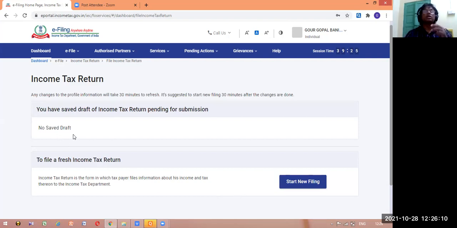It means that earlier we may have partially filled up some return online, and if we start again, the earlier saved draft will appear here. But since we are starting fresh, to file a fresh income tax return, I click here, start new.